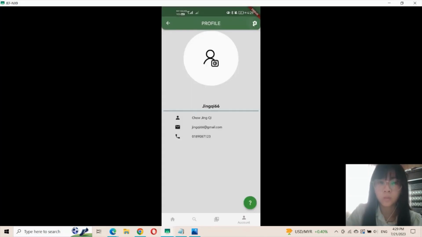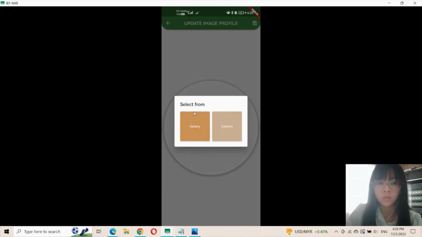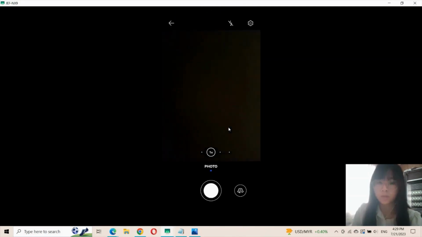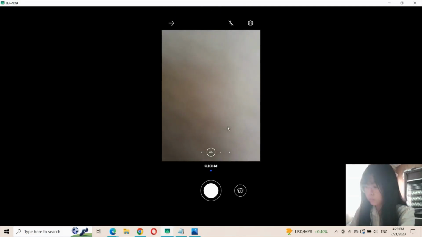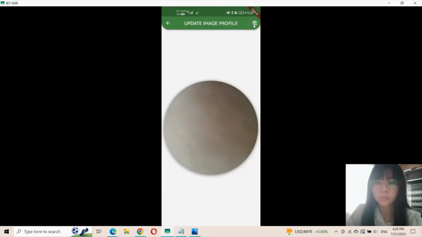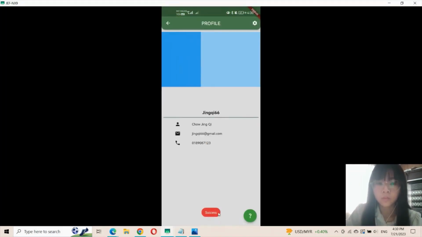Now I will demo how to upload a photo. The user can select from gallery or camera. For example, I select from camera. Then I capture an image, and then save. Now it will display success, and now you can see that your image has been shown here.